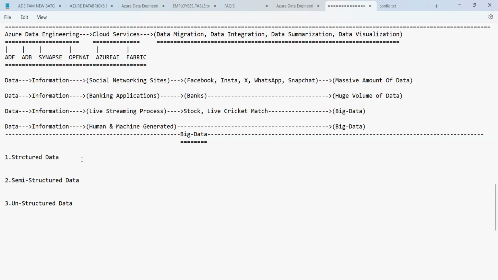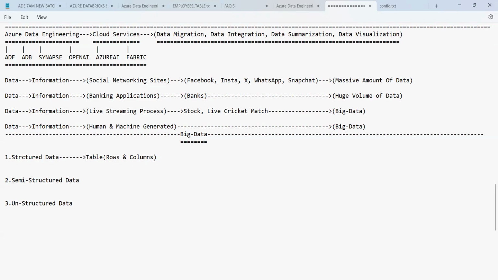Whenever you talk about structured data, it means the data which is kept in the proper form of a table. And a table is nothing but the collection of rows and columns. Rows and columns is called structured data.